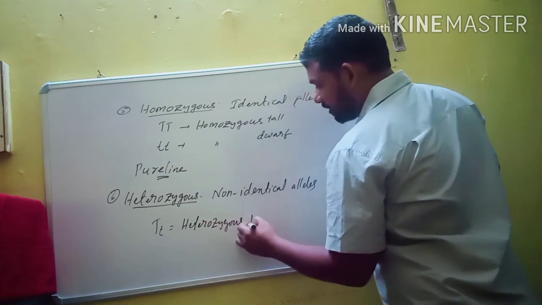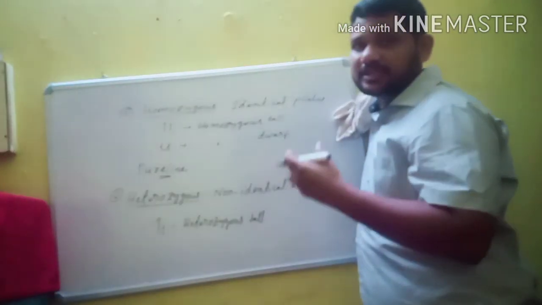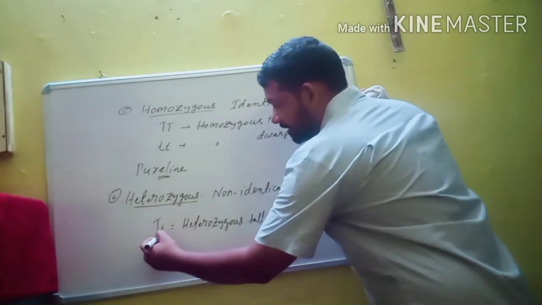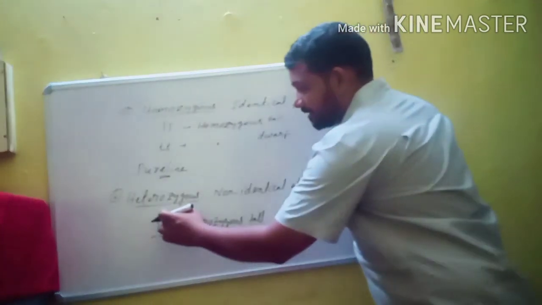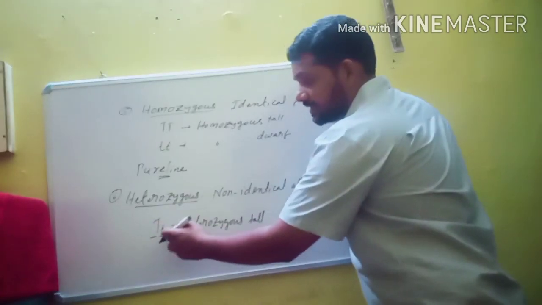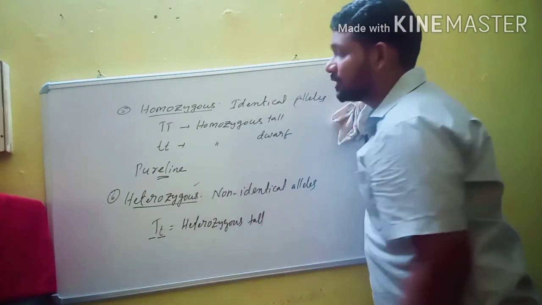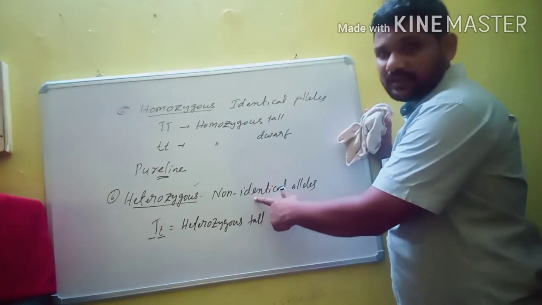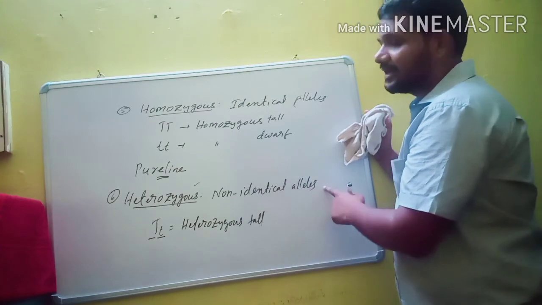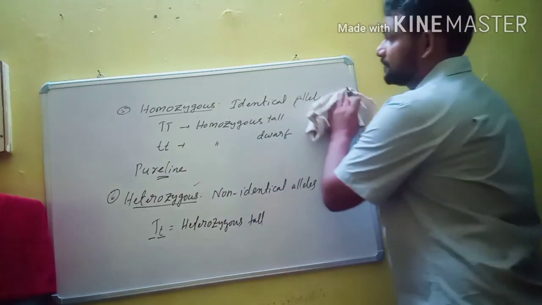It appears tall, but internally the genetic constitution is different. One T is capital and one t is small, but the capital T is dominant over small t. That's why it is able to express itself, while the small t is unable to express itself. This type of individual is known as heterozygous: it contains non-identical alleles like capital T and small t, heterozygous tall.